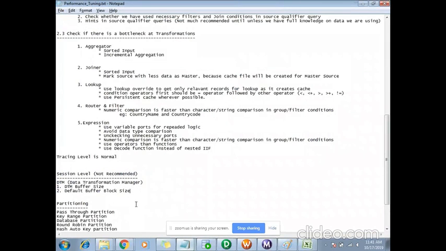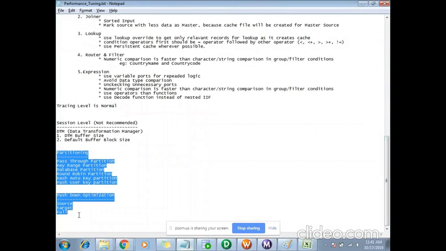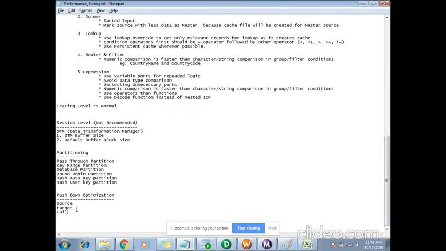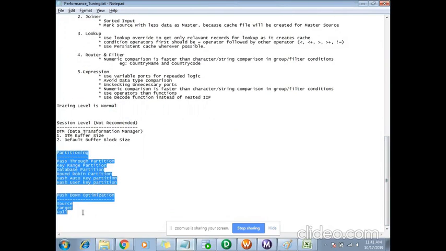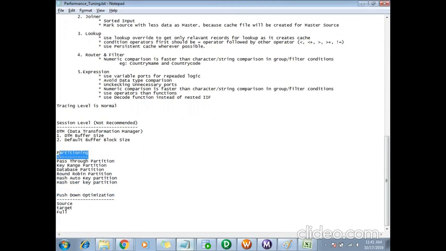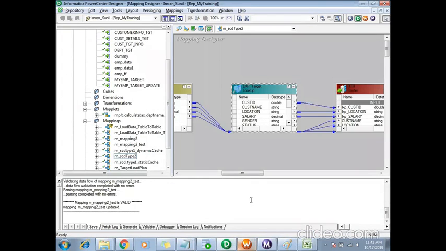And the last two things are partitioning and pushdown optimization. As I told, these two options are not available in our standard edition. Even these are used for performance tuning. Pushdown optimization we don't really use because it has its own limitations, but partitioning we can use. So what happens is when I extract the data from a source,